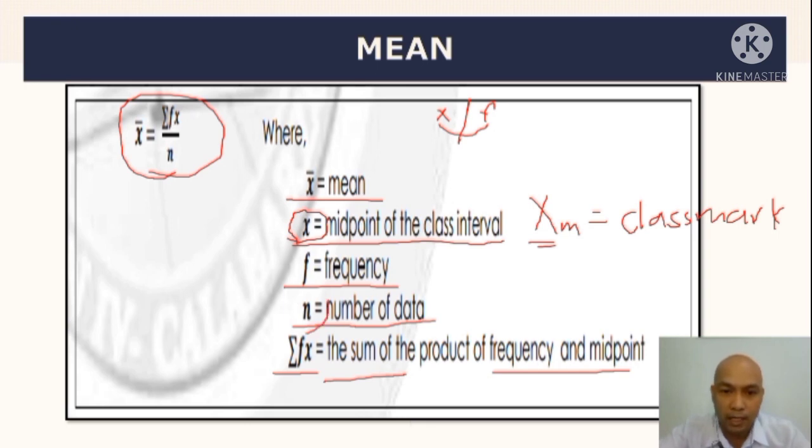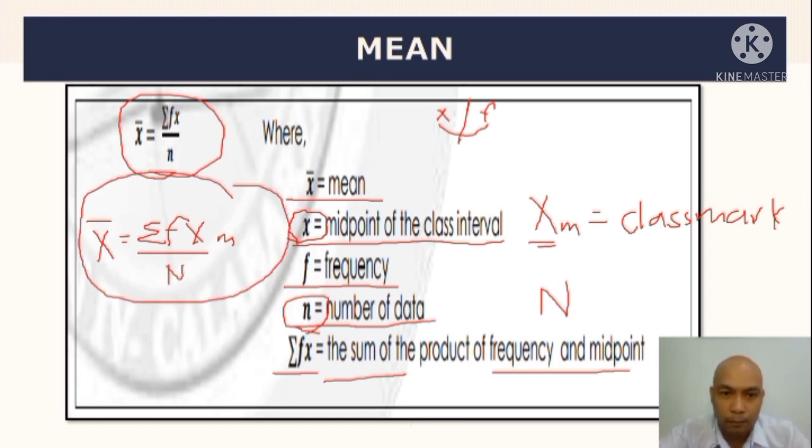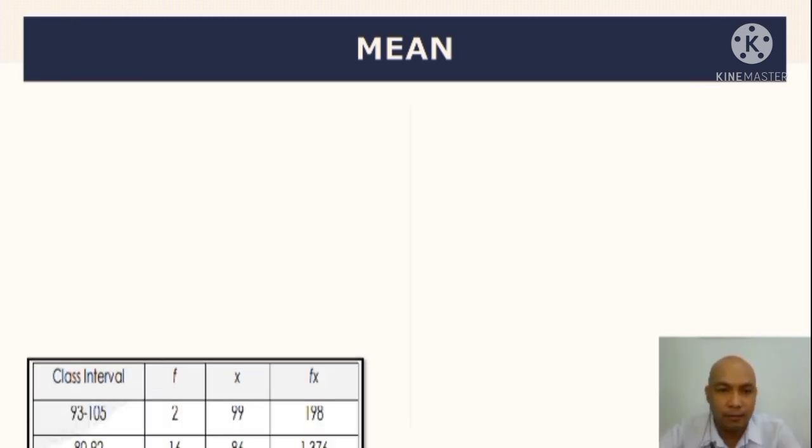Tapos itong small n na to, yung pinaka total of frequency instead na small n, ang ginagamit dito ay capital N. Kaya ang pinaka other formula na mas preferred kong gamitin na ginagamit sa grade 10 ay the summation of fx sub m all over n. So, capital N ang gagamitin. So, ito na siguro ang gamitin natin para pagdating ng grade 10, hindi na natin babaguhin yung pinaka-formula. Okay, so let us calculate the given example.